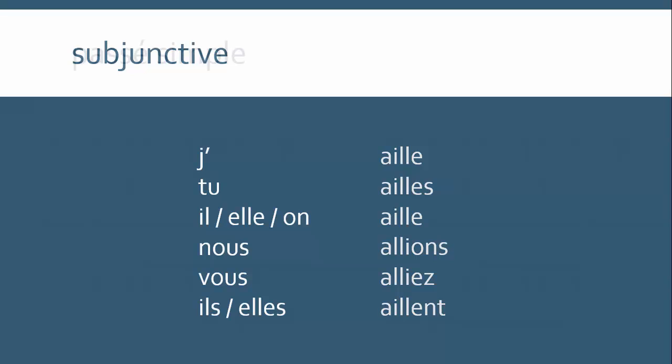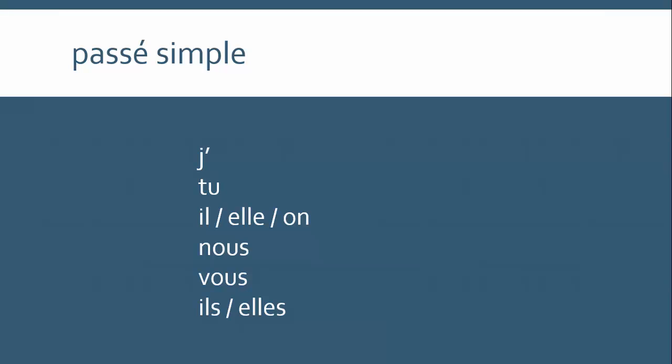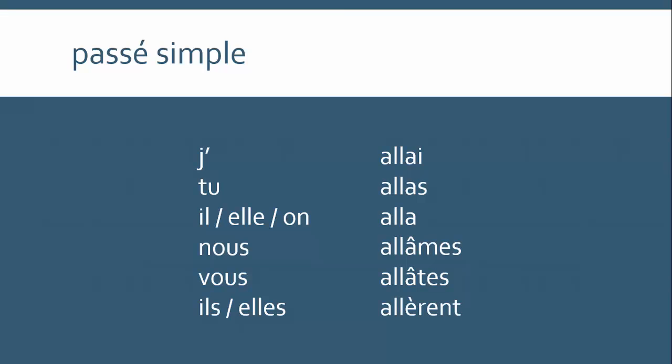As usual, passé simple is not something you need to know in major detail, but as it happens, aller is actually regular in passé simple, and it's easy to recognize. We have j'allai, tu allas, il, elle, on alla, nous allâmes, vous allâtes, and ils, elles allèrent.